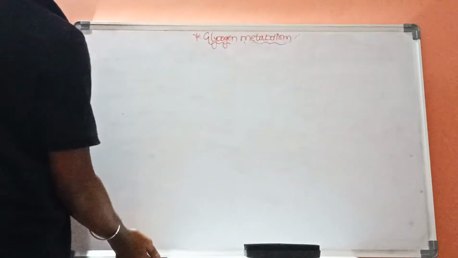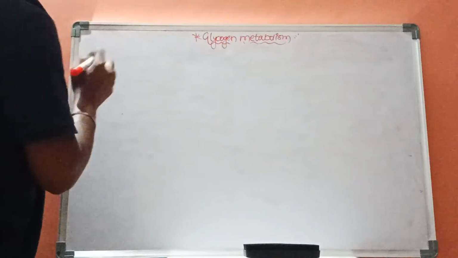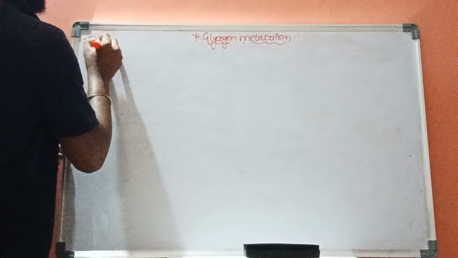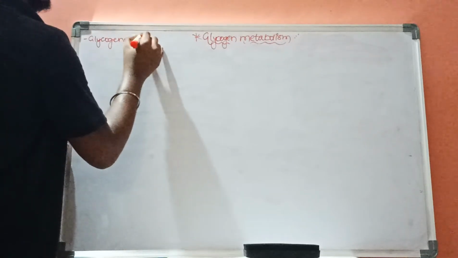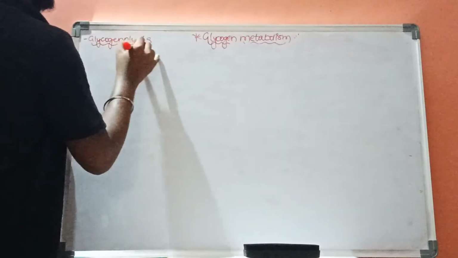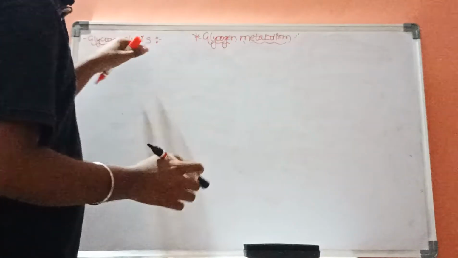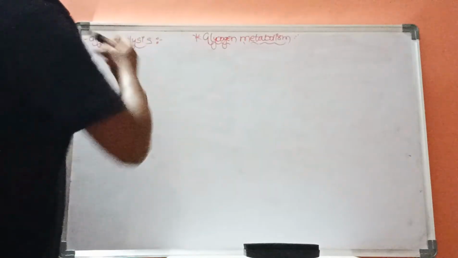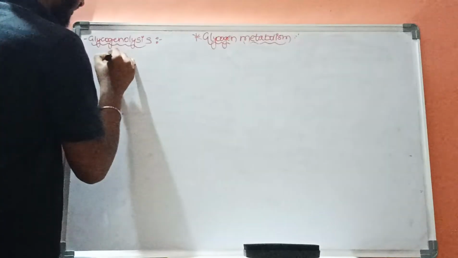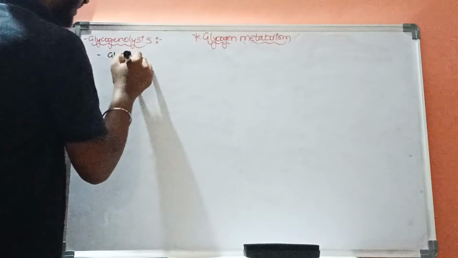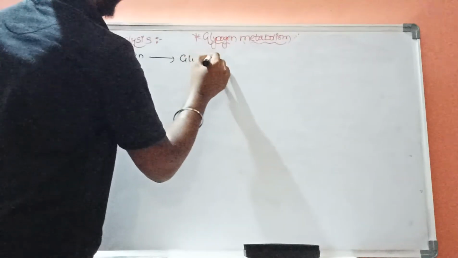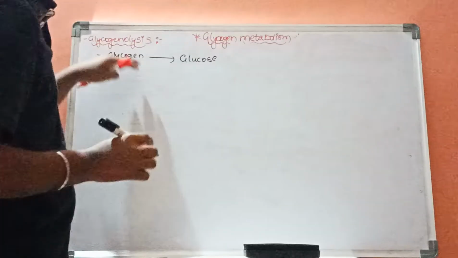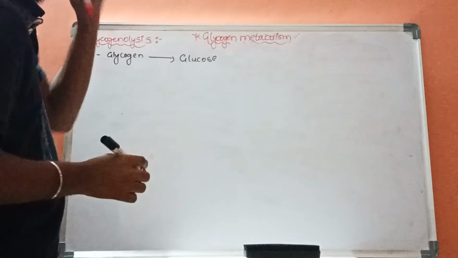Next topic is glycogenolysis. The degradation of glycogen molecule into glucose is called glycogenolysis. Glycogen molecule will get converted into glucose molecule, and this is called glycogenolysis.